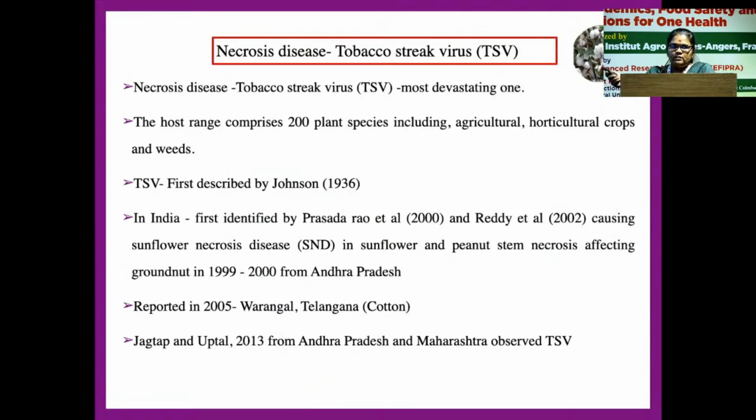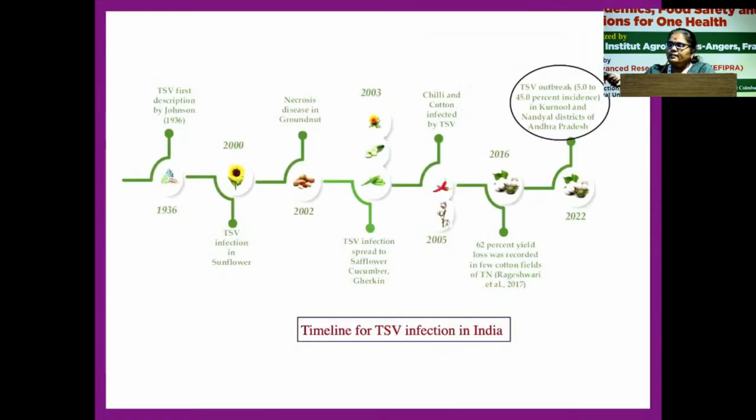Now the necrosis disease, which is caused by tobacco streak virus, is the most devastating one because of its polyphagous nature. About 200 plant species have been infected, and it was first described in 1936 by Johnson. After that, you can see how it has spread. It was first reported in sunflower, later in groundnut in Andhra Pradesh, and in 2003 it spread to other crops, including horticultural crops. On the timeline, it was only in 2005 that it was reported in cotton, in Warangal in Andhra Pradesh.